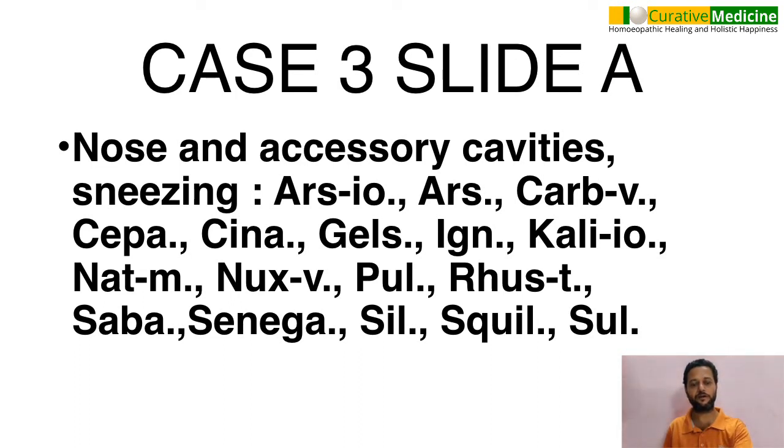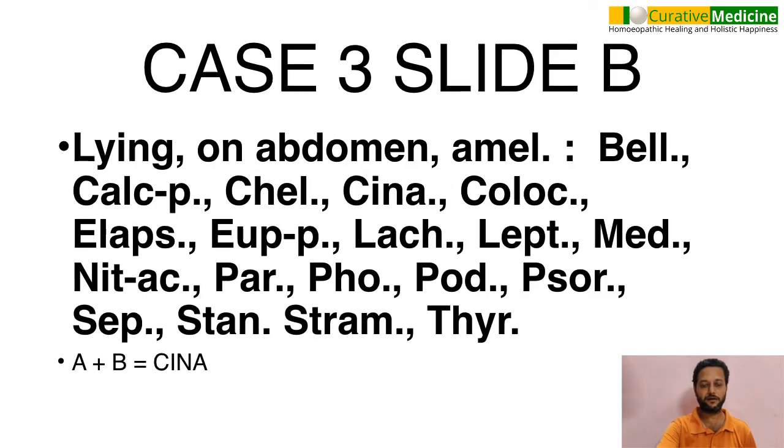Here the child was having sneezing, very violent sneezing, so profound, and the first rubric taken for the complaint was nose, accessory cavities. The rubric is sneezing. So these are the remedies present in that, and the modality is, strangely, the mother says if the child is put to lie down on the abdomen, the sneezing stops.